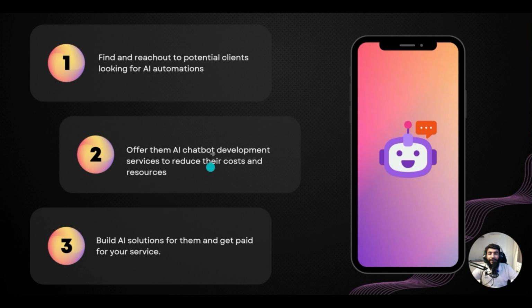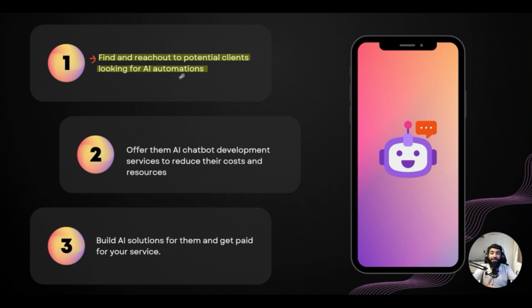So first of all, let's talk about the process, how we would be doing this, how this agency works, and what the process is. I'll give you a summarized introduction of this process. First of all, you would find and reach out to potential clients looking for AI automations.